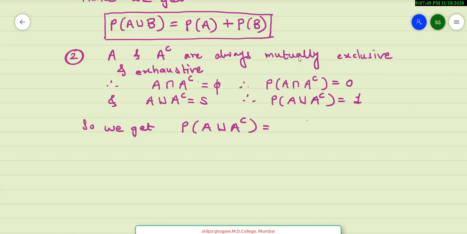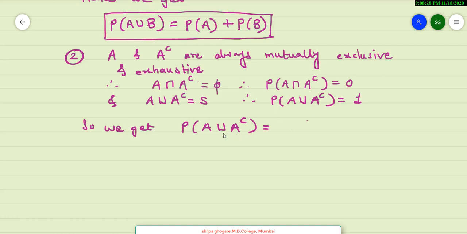Mutually exclusive means they cannot occur together, and exhaustive means both of them together makes the entire sample space S, which can be written as A intersection A complement is empty set. Therefore, the probability of A intersection A complement is 0, and because of exhaustiveness, we have A union A complement is S, and therefore probability of A union A complement is 1. Probability of S means entire space S. So it is a certain event, and therefore its probability is 1.